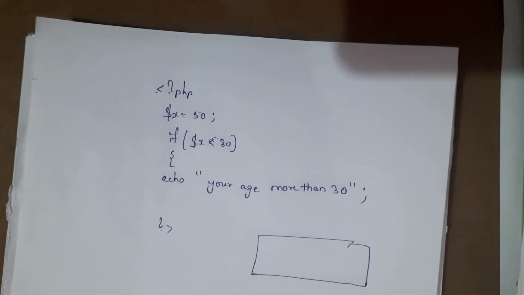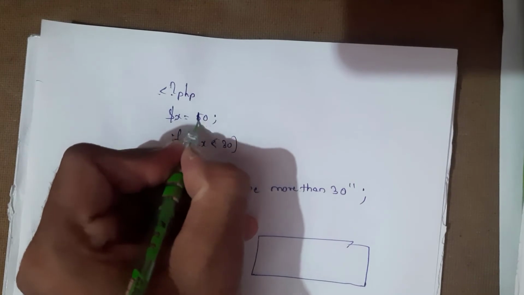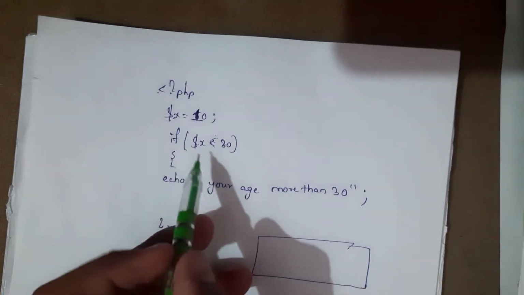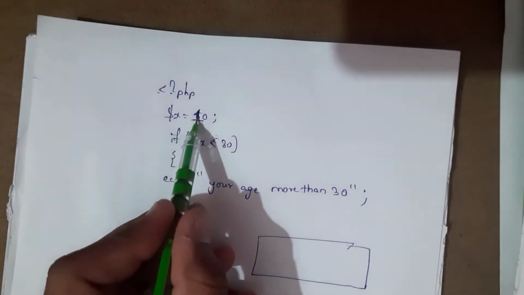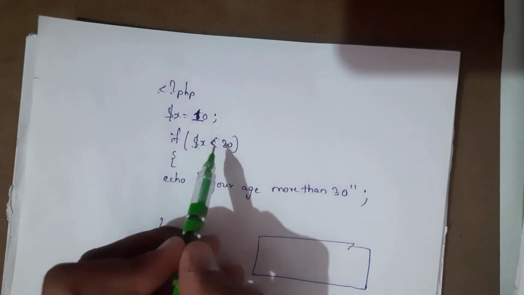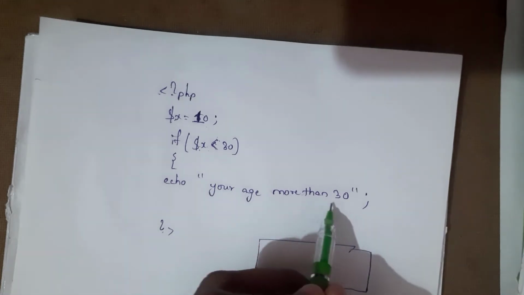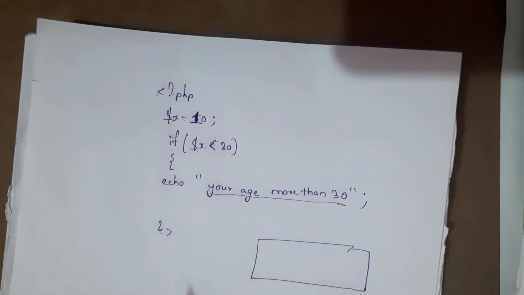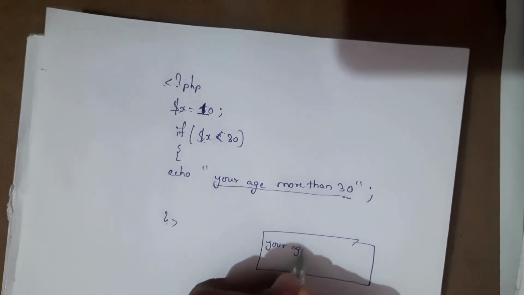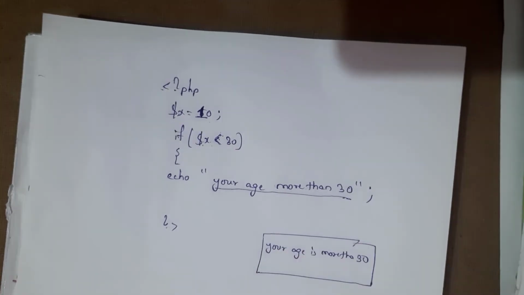For example, here I took $x equal to 10. The condition is true because 10 is less than 30. So this condition is true. If this condition is true, then the output is generated. It is going to generate the statement which is present in the if condition. The output is: your age is more than 30. Based on the condition, the output is going to get executed.